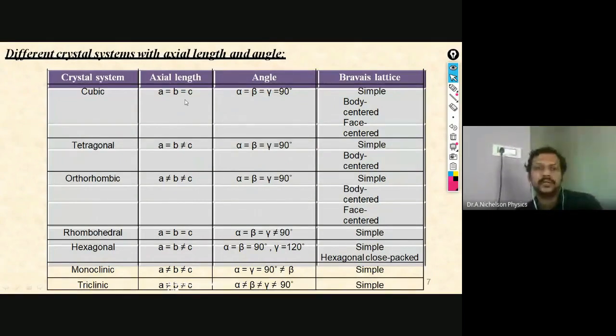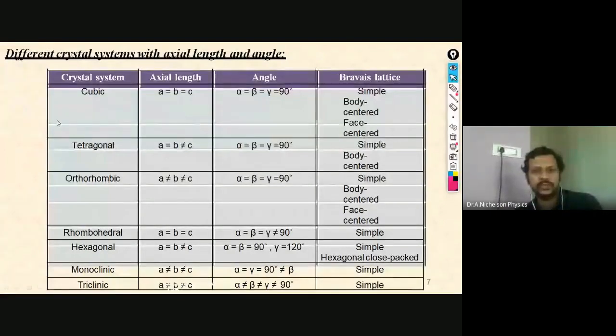So there may be a question: if in a cubic crystal structure only one side is elongated, what structure will you get? That is the tetragonal one, because if you elongate only one side, the length of that particular side will vary. So A is equal to B but not equal to C, and you will get a tetragonal structure.